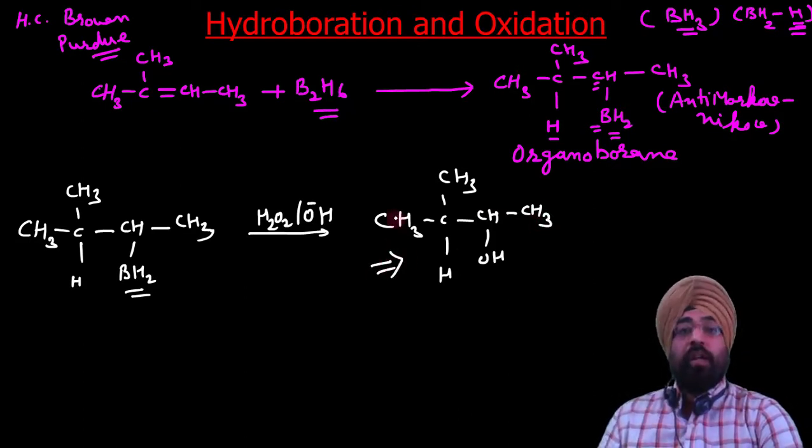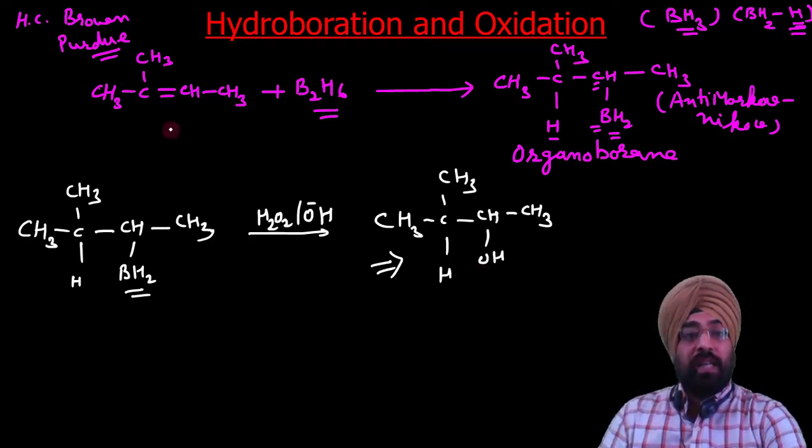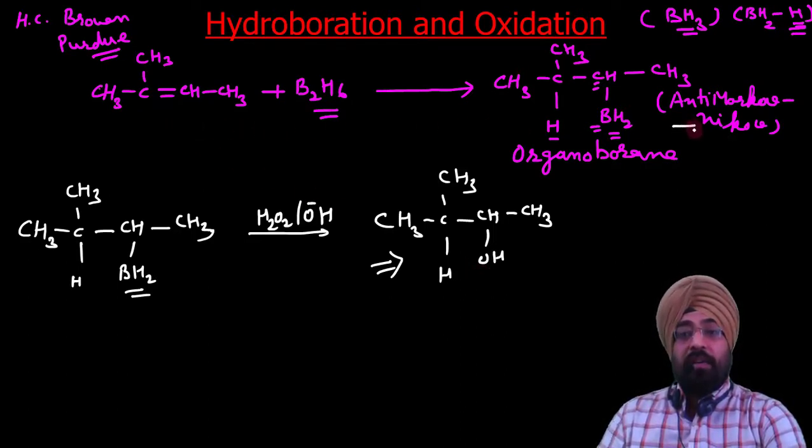So upon hydroboration and oxidation, the product obtained was the alcohol in which water has been added to the alkene according to the anti-Markovnikov rule.